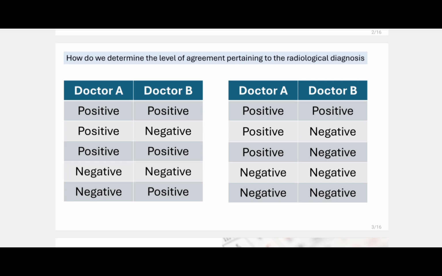How do we determine the level of agreement pertaining to radiological diagnosis in the most natural way? If we had not discussed what we have just discussed, how would you determine the level of agreement? You will say they are agreeing here, they are agreeing here, they are agreeing here, so 3 out of 5 times. You will say they are agreeing here, here and here, so 3 out of 5 times. This is the most natural way. So this is called observed agreement. This is 3 by 5 in both cases. Please remember this value. This is the observed agreement. We will use this when we discuss further, and we will use the formula. So the observed agreement is 3 by 5 on both Monday and Tuesday.